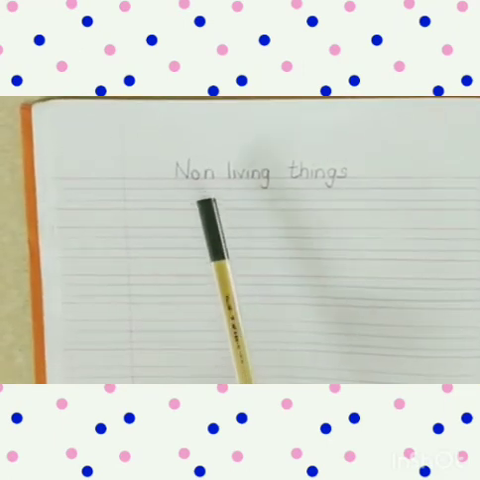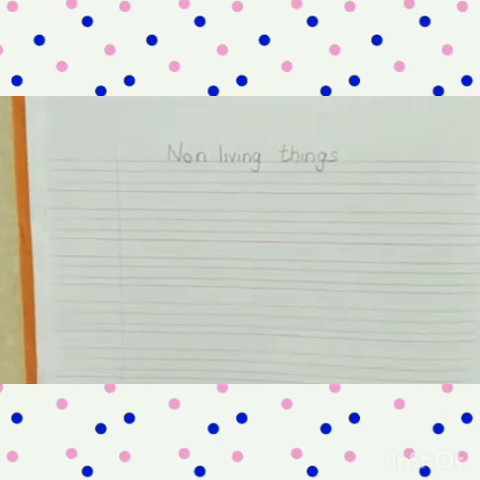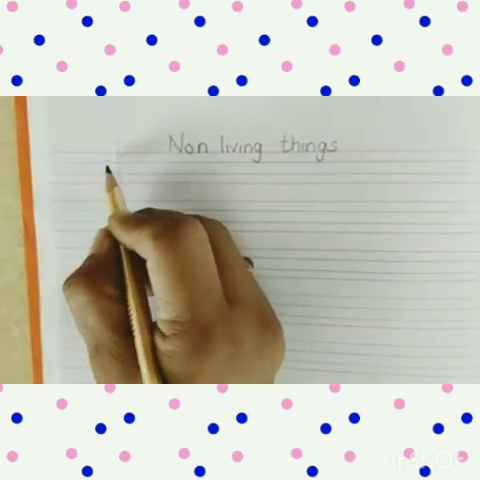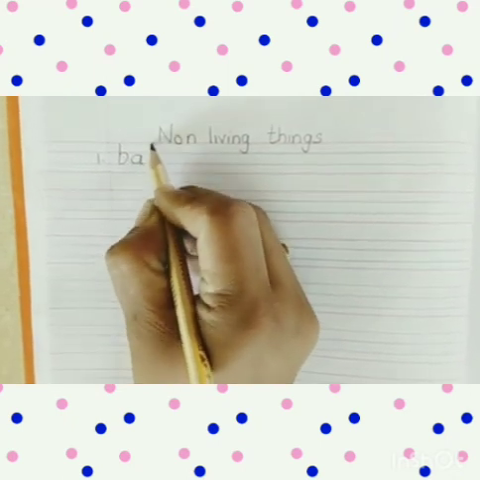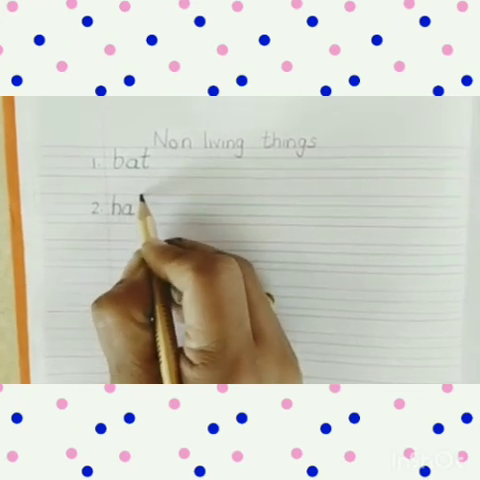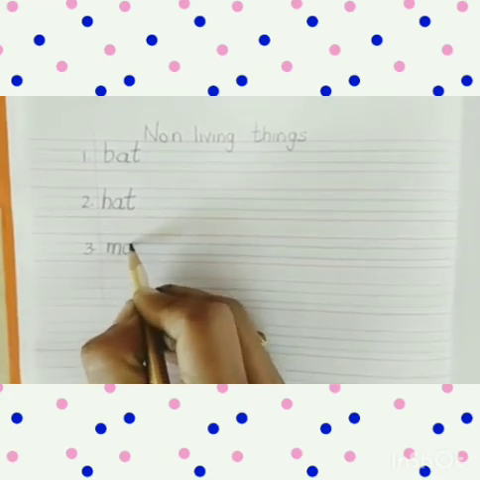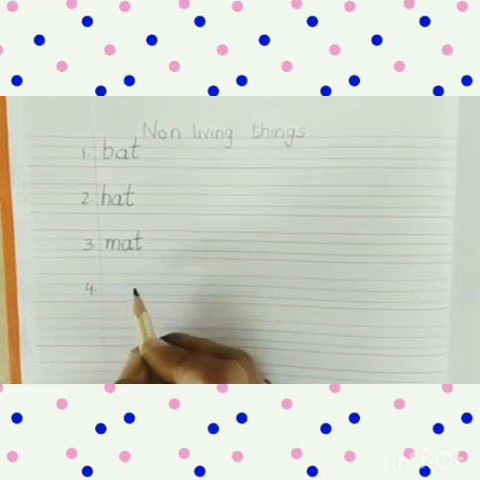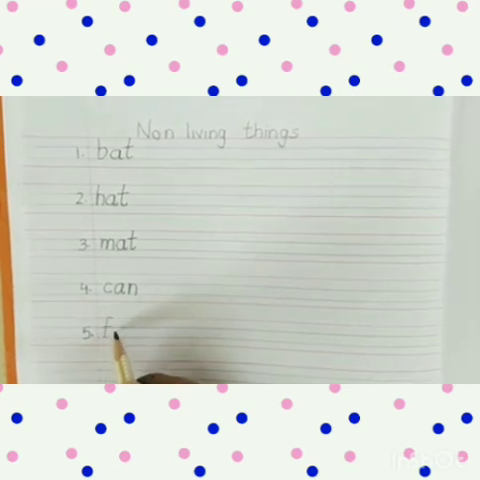Now in the next page you have to write the heading non-living things like this way. Now we are going to write some spellings of non-living things. And first one is, we will write 1 dot. You know the spelling of bat, right? B-A-T, bat. In the next line, 2 dot. H-A-T, hat. Next word, 3 dot. M-A-T, mat. Next one is 4 dot. C-A-N, can. And the last one is F-A-N, fan.